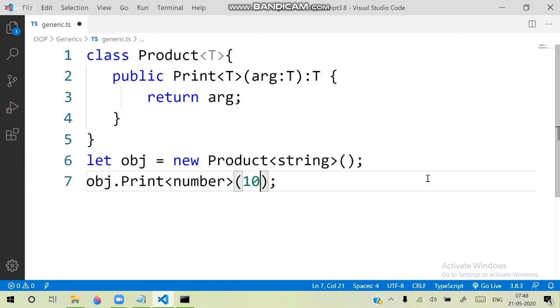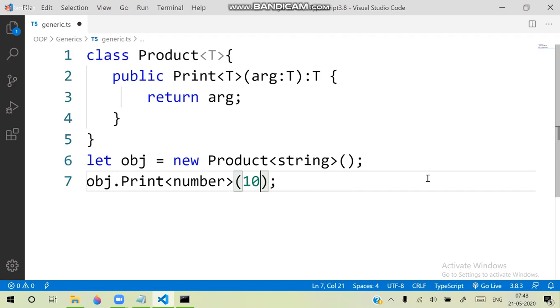Then why did we create a class as a generic type? What is the intention of classes as a generic type? The intention of a class as a generic type is nothing but, inside the class, whatever member initializations are required, you can configure them as generic.